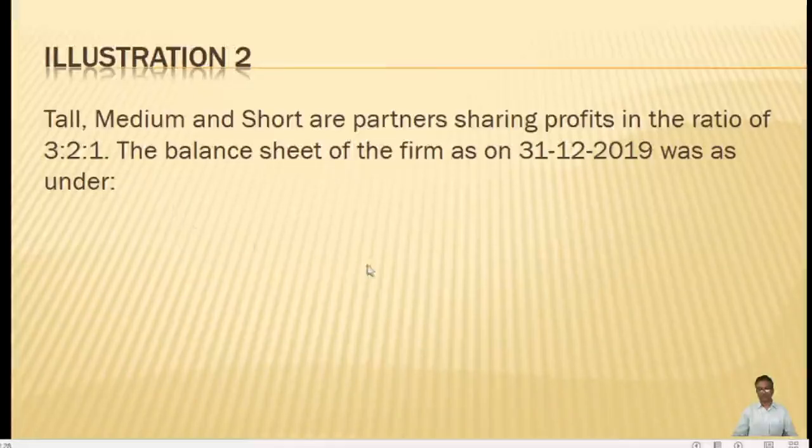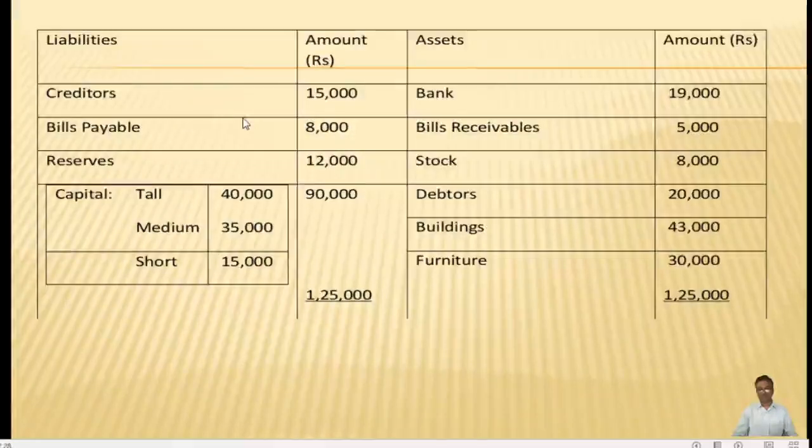And the balance sheet is provided to us, and the relevant amounts are, on the liability side there is a reserve of 12,000 and the capital balances of the partners. On the asset side there are various items which are not relevant for the preparation of the problem on the death of the partner in this particular case.